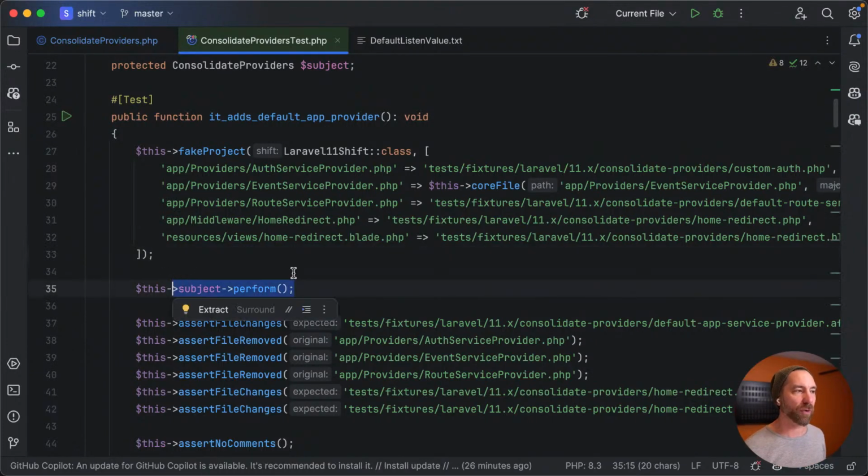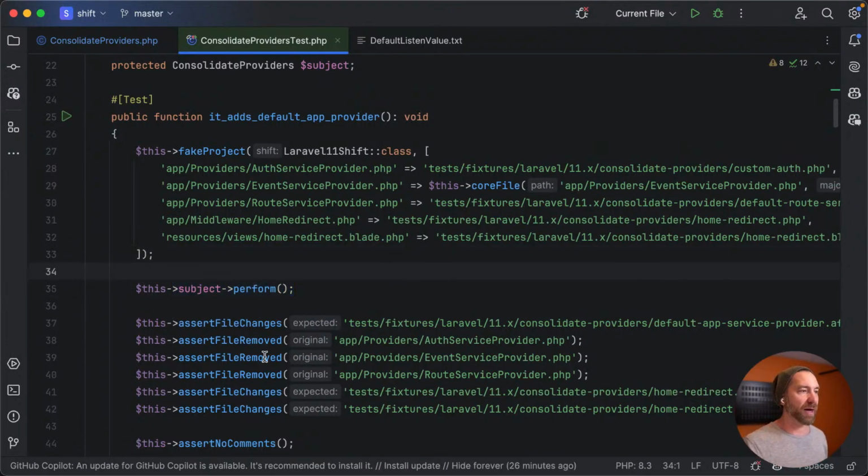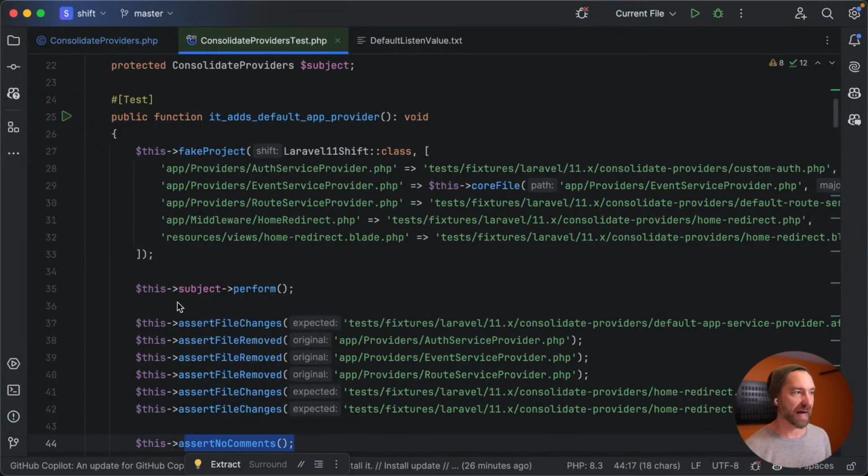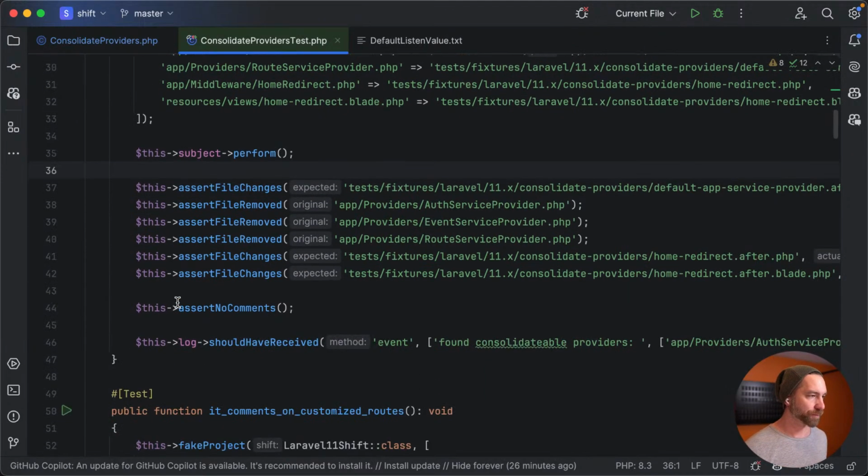And then I can call the perform method. I can perform the task and then make some assertions on it just using PHPUnit or custom assertions that I've written, again, for Shift's testing layer. So this is really the main thing here, this fake project. What we can do is create a new test case that fakes the project and makes it look like the event service provider that I had, or even just any service provider. We can make it look like a 5.3 service provider just to truly test. And then we would assert no comments. I would assert that that file just got removed and we don't have to worry about leaving any comments.